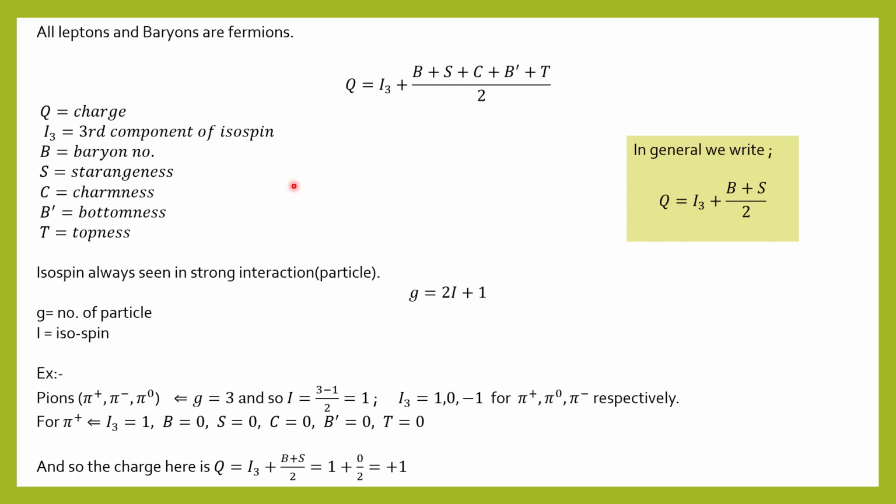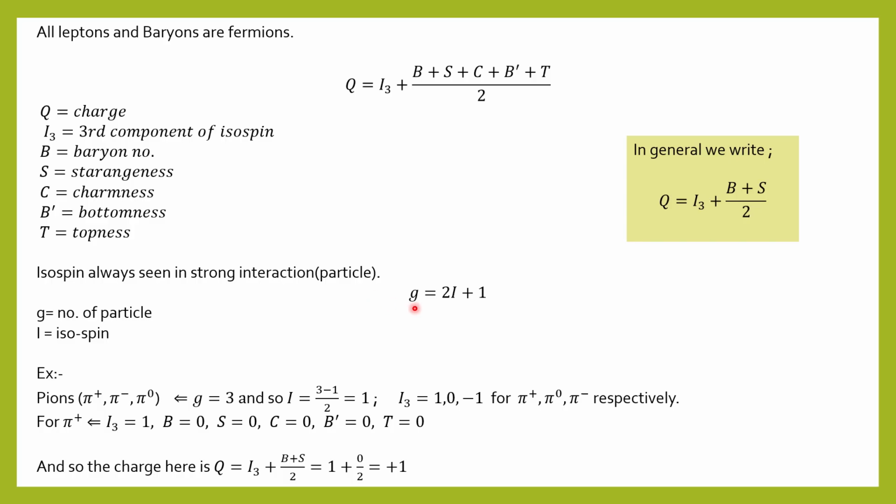Okay, then isospin is always seen in strong interaction particles. The isospin is always seen only in the particles that interact strongly. That means it is always seen in the mesons and the baryons.